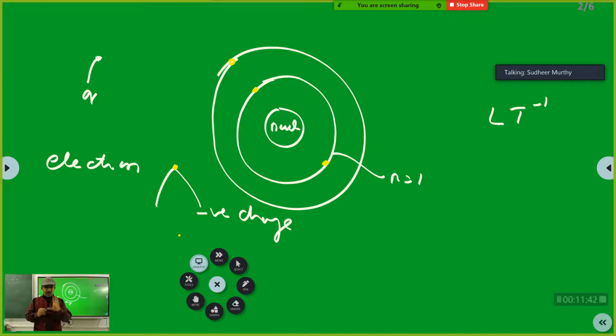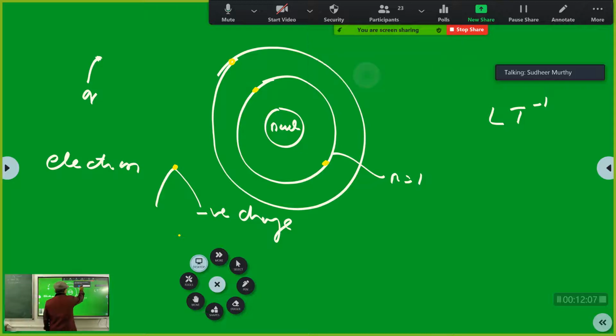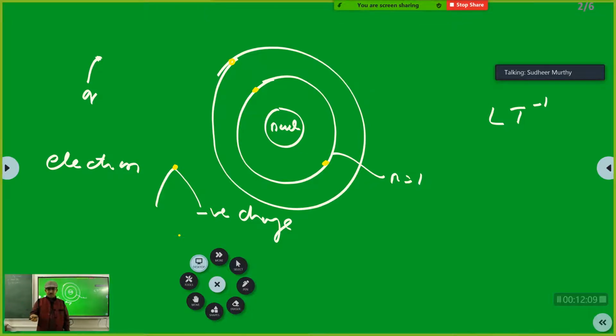Now assume that your friend has arrived from some other place. Say he has come from Bangalore and he wants to meet you. Say tomorrow morning 11 o'clock he will come to Hubli. So what is the probability? Which place is the highest probability of finding you at 11 a.m. tomorrow? My house. Your home. That's precisely correct. But that doesn't mean you will be at home. Maybe now there is no lockdown, you would have gone out to buy something. That doesn't guarantee that you are there. But the highest probability is this.